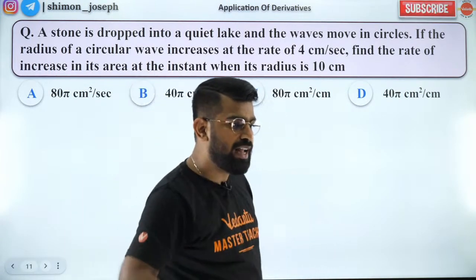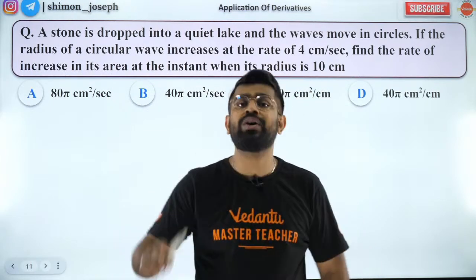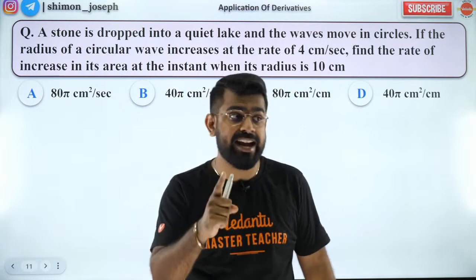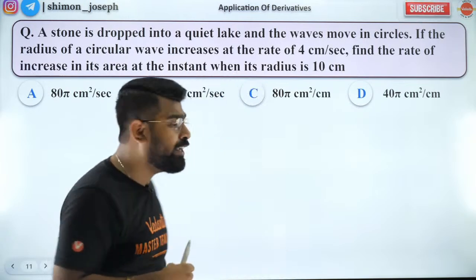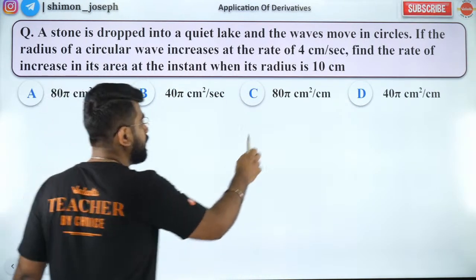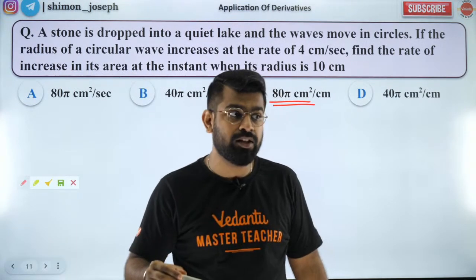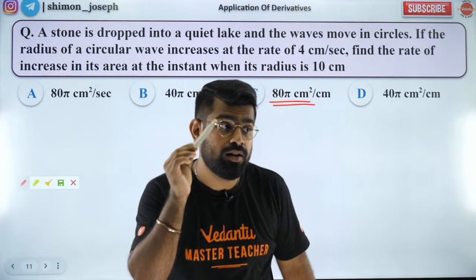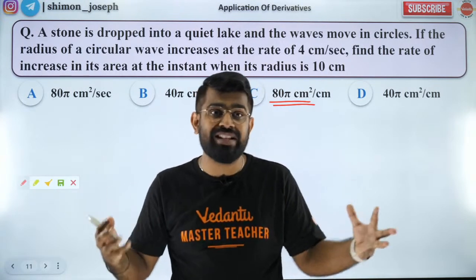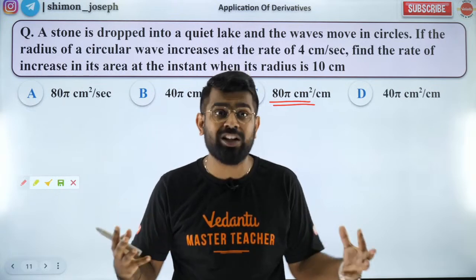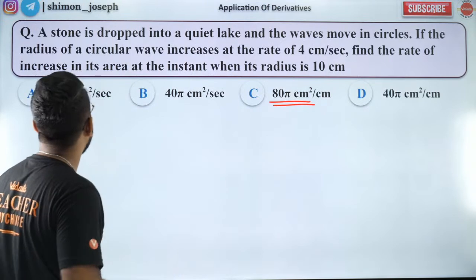Lalita, very good. Okay, student is also correct. Very good. You guys are awesome. Keep it up. And guys, pay attention to the units, okay? Just because you got 80 pi, you cannot jump to option C. Watch the options with units. Got it? You are in 11th and 12th standard, so you need to pay attention to all these things. Nobody will come and tell you all the time, okay? So let's solve it fast.